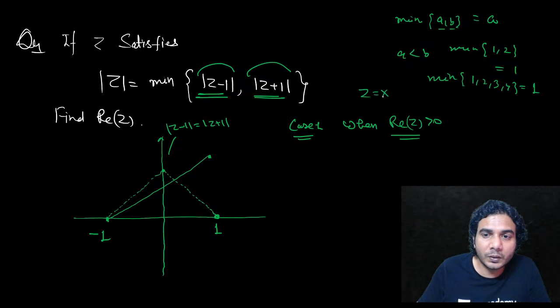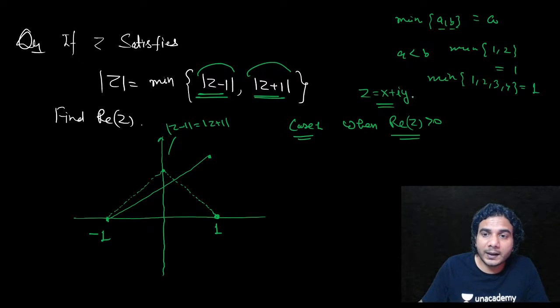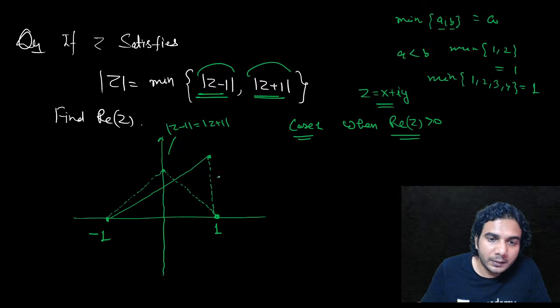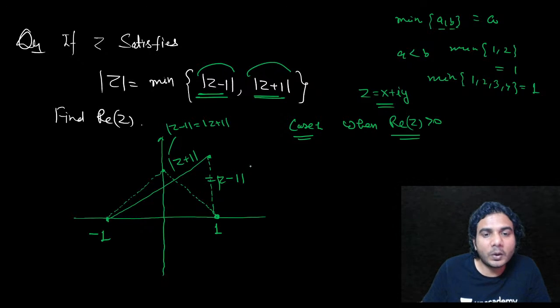If you write Z is equal to X plus iY, then X is positive. X is positive means Z is on the right side of the y-axis. Okay, so when the real part of Z is more than 0, which will be minimum: mod of Z minus 1 or mod of Z plus 1? Clearly you can see this is smaller, right?